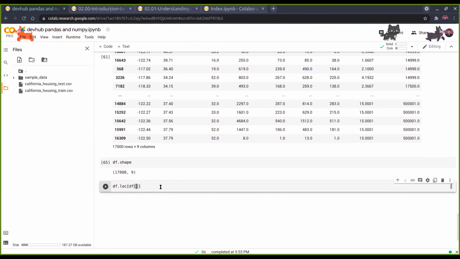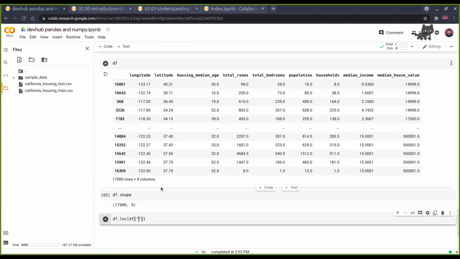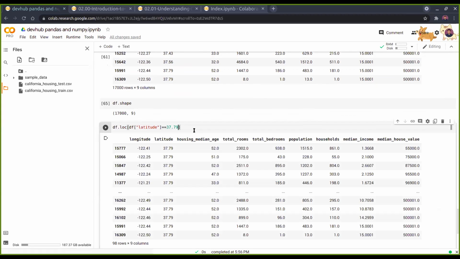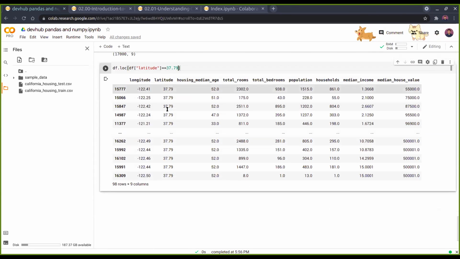We go for latitude, and then equal to, just as you do in any language, 37.79. Now if we press shift enter, then you'll get all the rows with latitude equal to 37.79. So that is where loc is very useful.